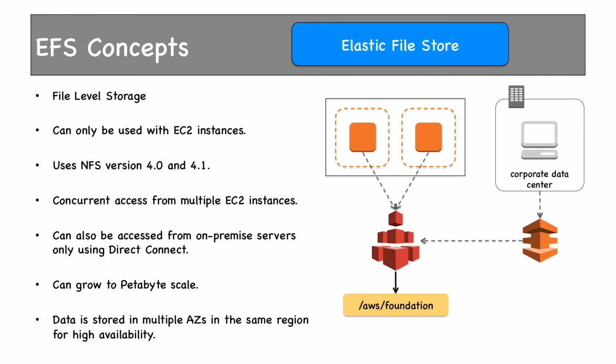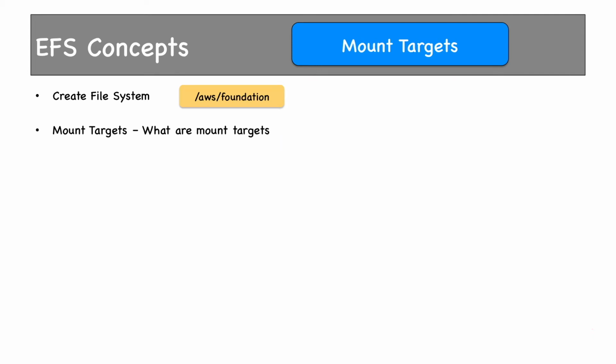For high availability, data is stored in multiple AZs in the same region. This high availability is an EFS feature wherein data in EFS is stored in multiple AZs, similar to S3. So you get high availability by default within the same region without doing anything. To access an EFS file system in a VPC, one or more mount targets have to be created in the VPC. The concepts of VPC, subnets, etc. remain the same. The first thing we have to do is to create a file system in the EC2 instance. Then we create mount targets.